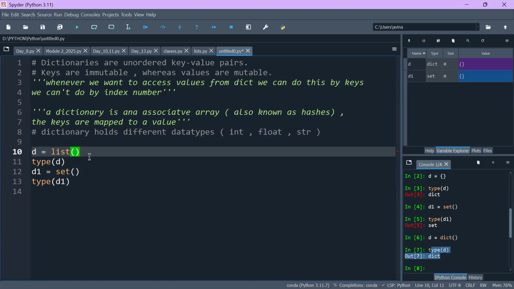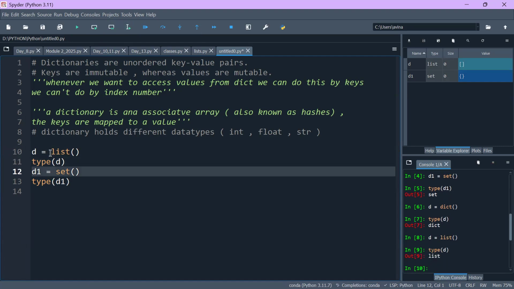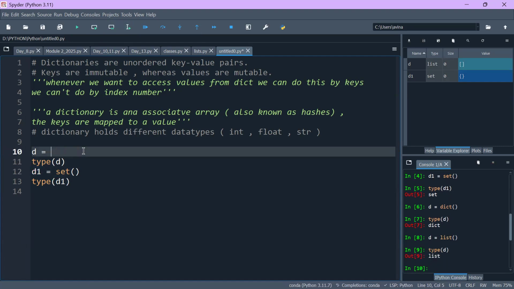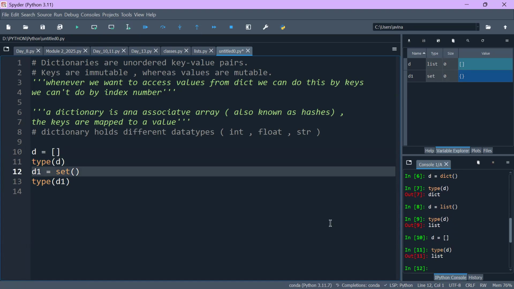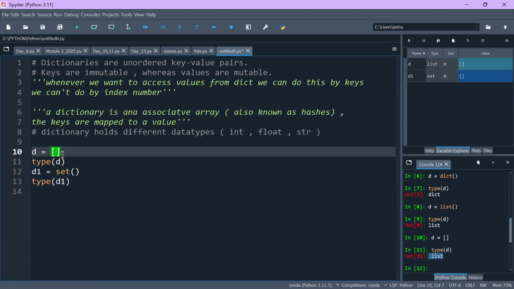Just take list here and execute this line of code. It will say list. Again, what another thing I told about list is that it is in square brackets. So if I write it again, you can see list. So these are all the things which you guys have to keep in mind while defining a dictionary.